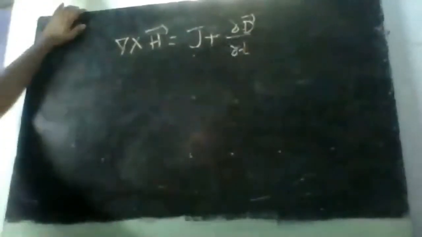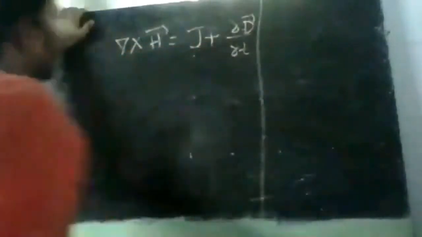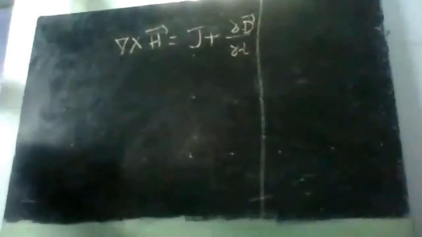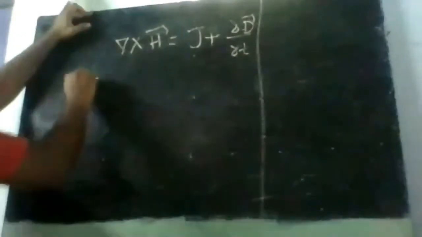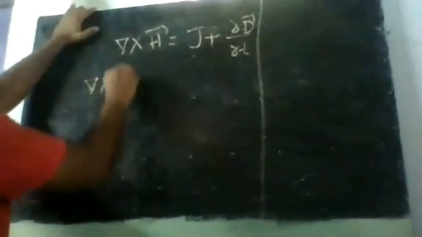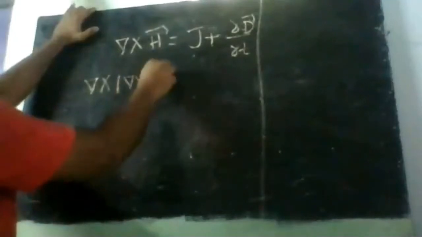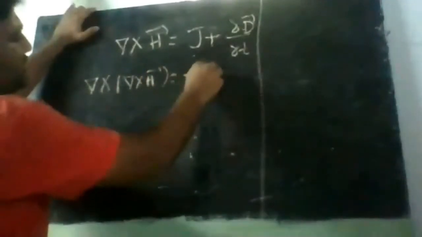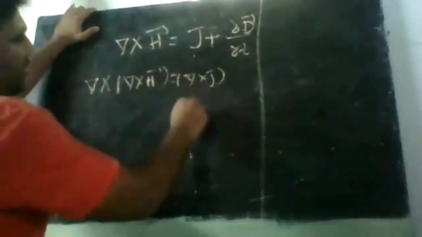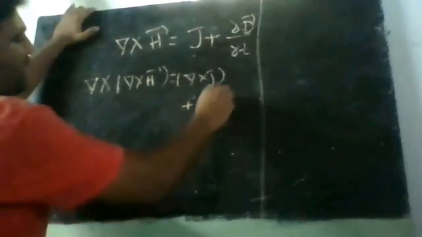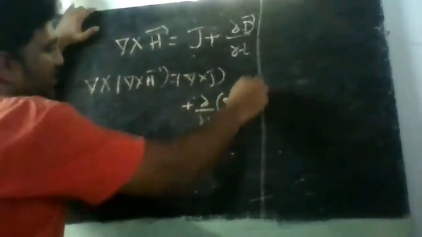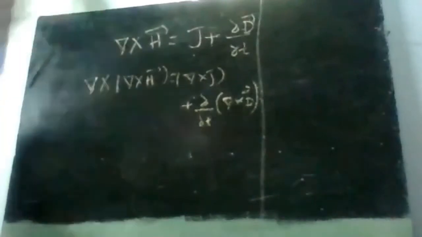This is the expression that we got, correct? So this is the Maxwell's equation that we got. Now, taking the curl on both sides, del cross H bar is equal to del cross J plus, taking this inside, dou by dou t of del cross D bar, correct?